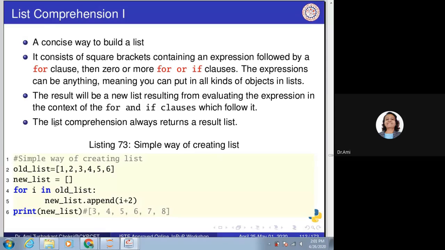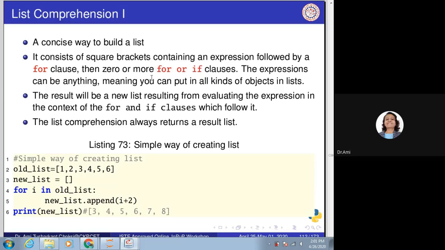So, what is list comprehension? It is a concise way to build a list. It consists of square brackets containing an expression followed by a for clause, then zero or more for or if clauses.